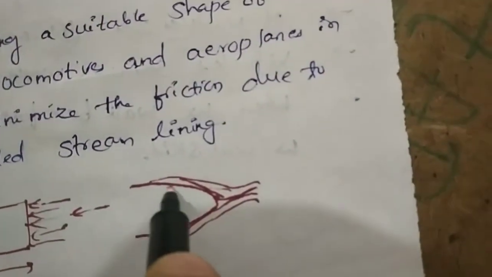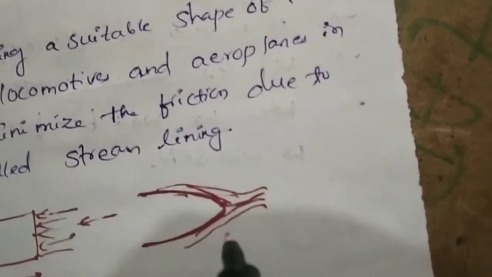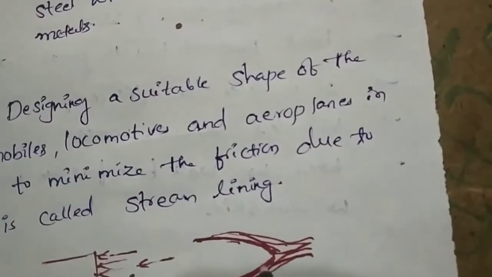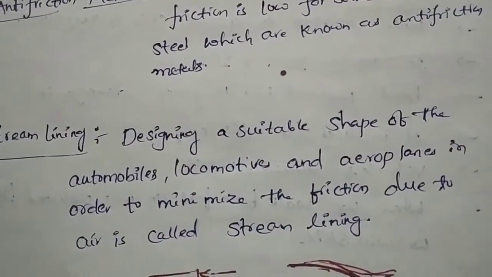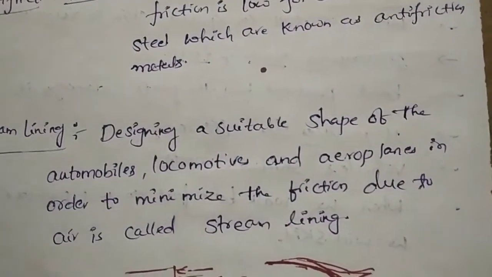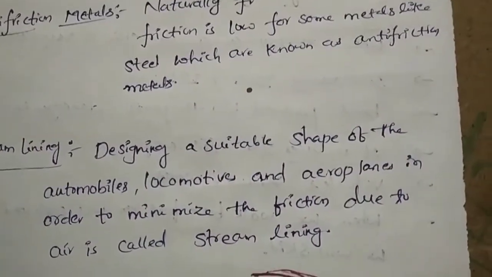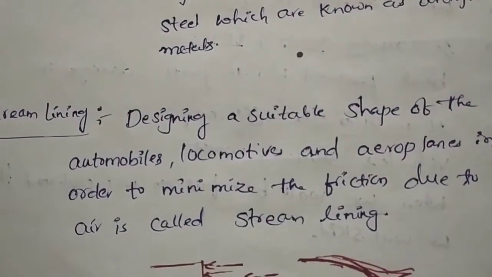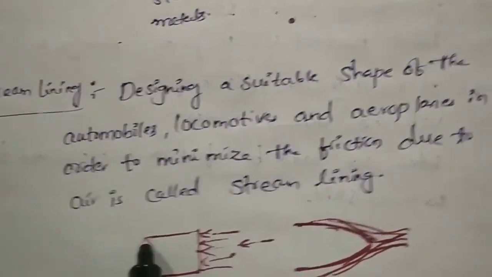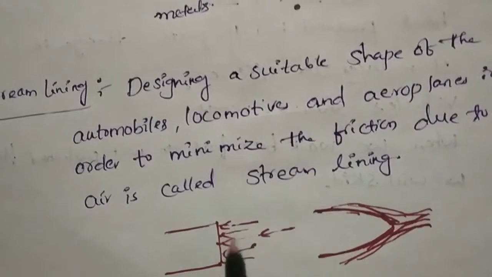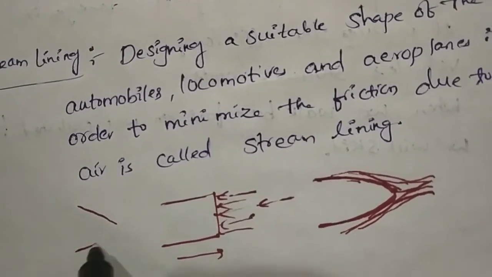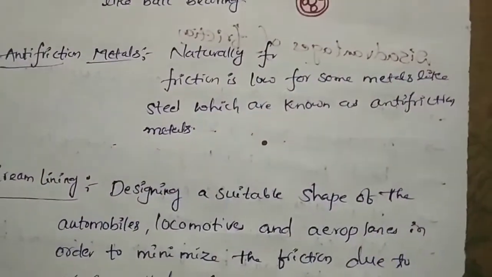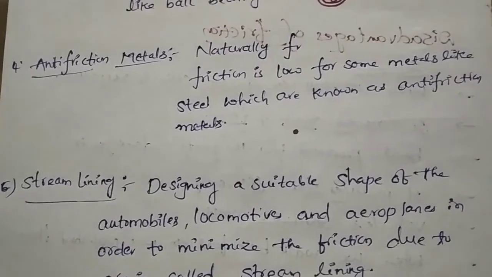If we use a particular shape like this, the air slightly touches and deviates, therefore the friction will be less. Like this, designing a suitable shape for automobiles, locomotives, aeroplanes or flights will minimize the friction, and this process is called streamlining. Now you can see that bullet trains came. Previous trains were rectangular up to the top, but now the shape is changed to a bullet shape, an aerofoil-like structure. These are the very important methods to reduce the friction. Thank you.